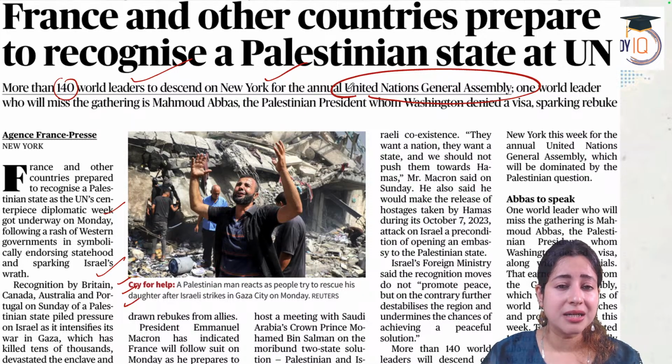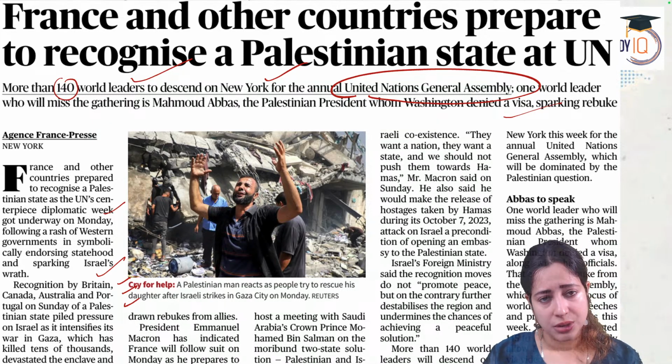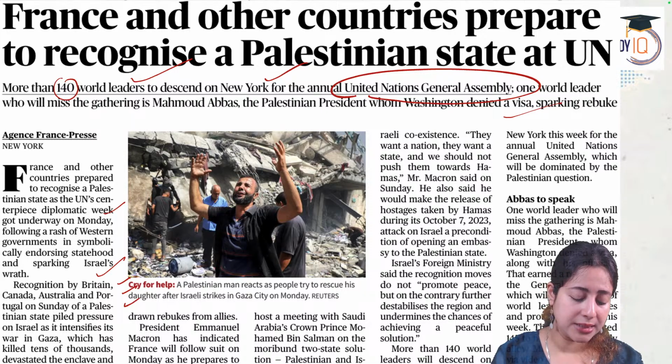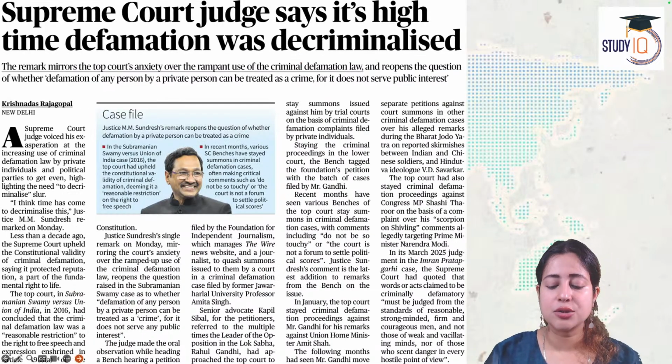They are blaming America for that. America denied the visa. America refused to give a visa to Palestinian President Mahmoud Abbas. He cannot come to the annual United Nations General Assembly meeting that's going to happen in New York, America, for 2025. So, what is the sentiment? Most countries are angry about this bias, and there are countries like France who are now ready to recognize Palestine as a separate country against the threat of Israel.